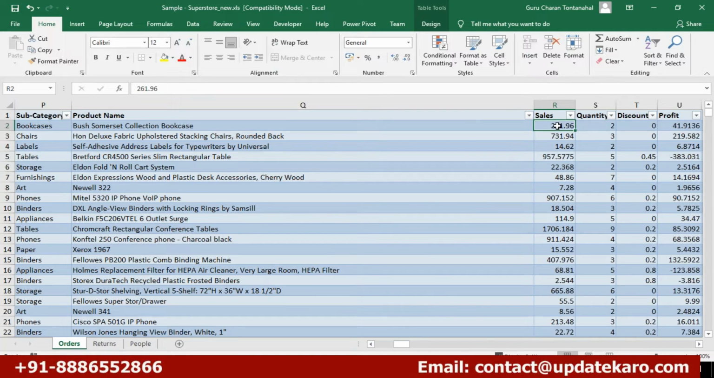If you want to take the value 261.96 and find the frequency of the numbers present here, let us say 261.96 exists 5 times. If you want to represent this on a bar chart, how would you do it? I would represent 261.96 on one bar, and say this value exists 5 times in my data set.